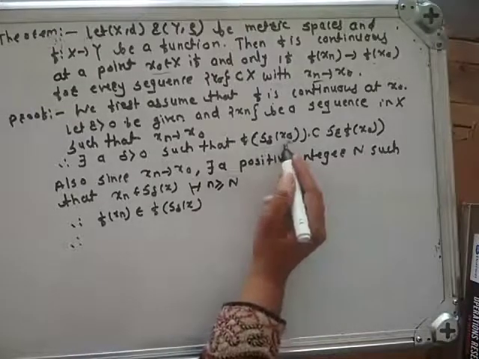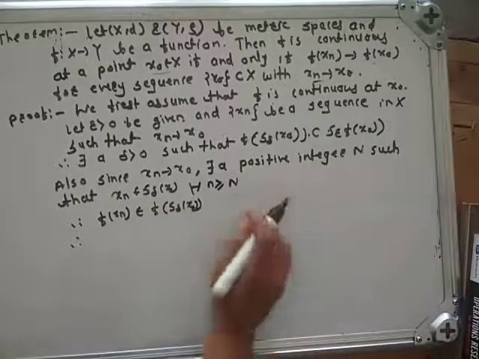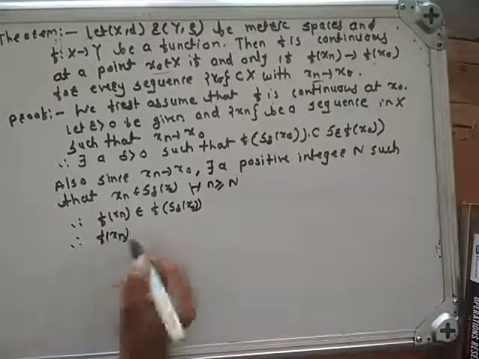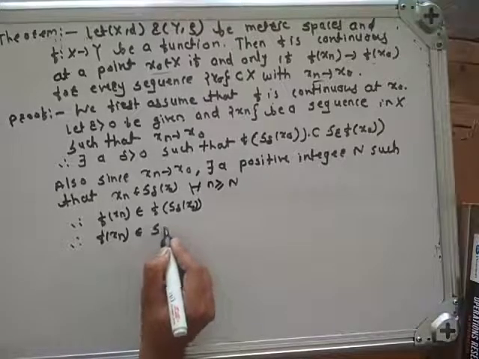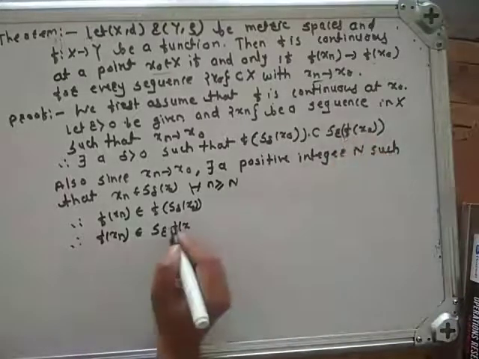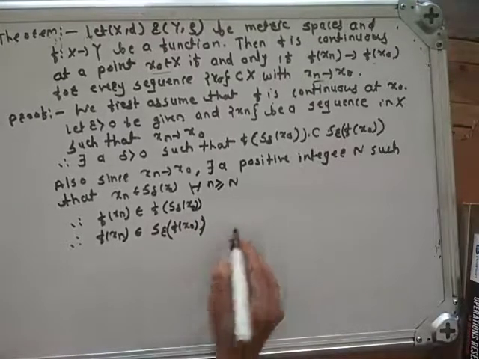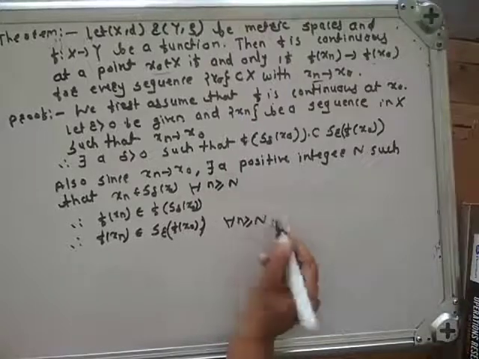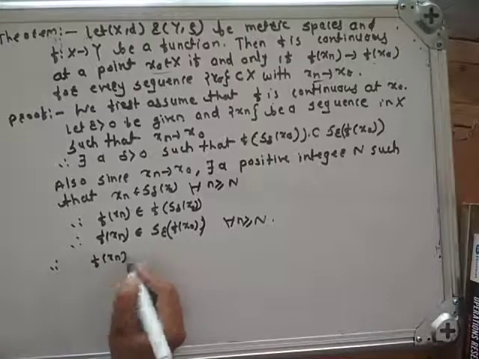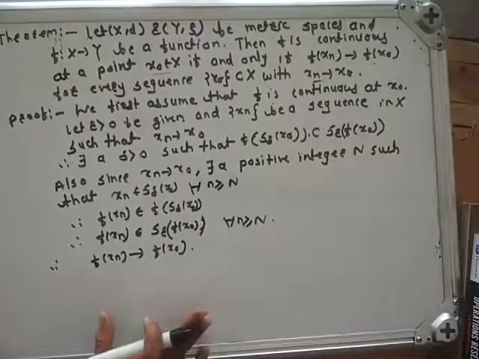But f of S delta of x0 is contained in S epsilon of f of x0. So we will get f of xn belongs to S epsilon of f of x0 for all n greater than or equal to capital N. Therefore, f of xn converges to f of x0. Hence, we have proved what we wanted to prove.